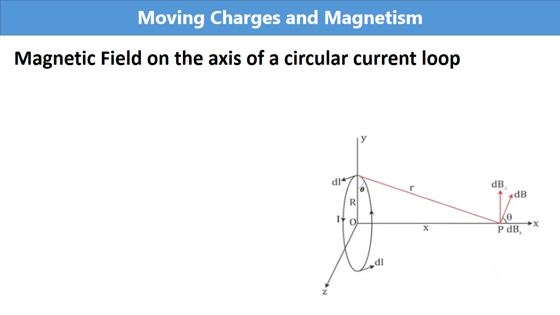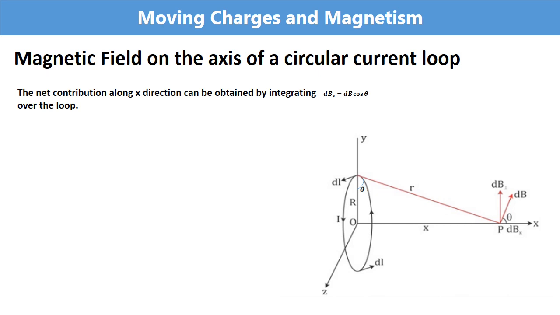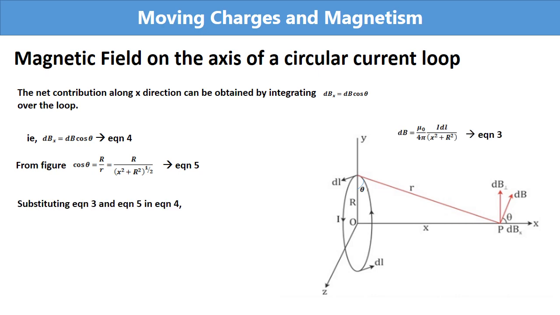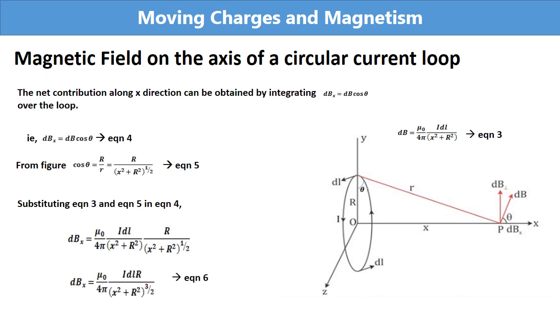So the net contribution along x direction can be obtained by integrating dBx over the loop. We can write dBx as dB cos theta. From figure, we can write the expression for cos theta. You can mark this as equation 5. Substituting equation 3 and 5 in equation 4, we will get the expression for dBx like this.